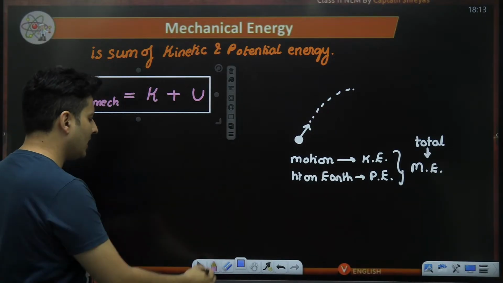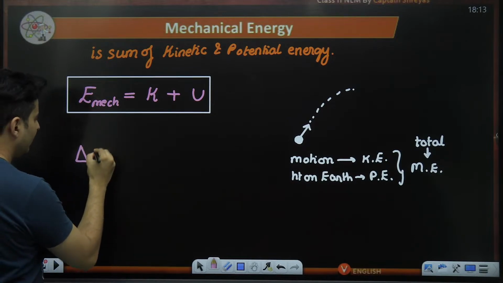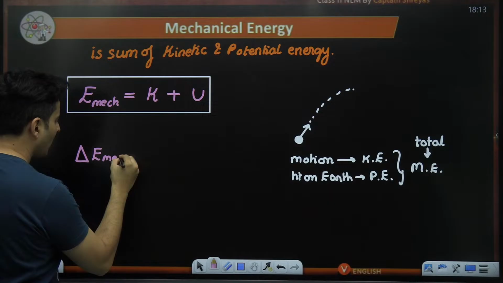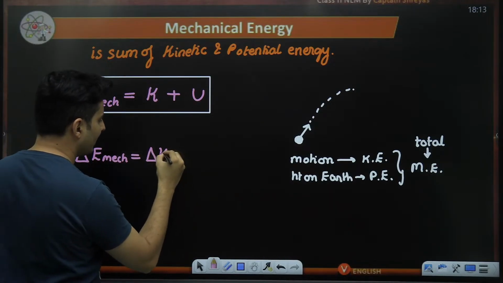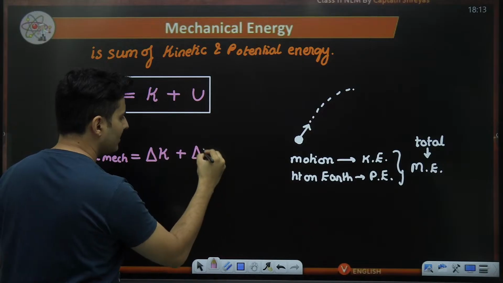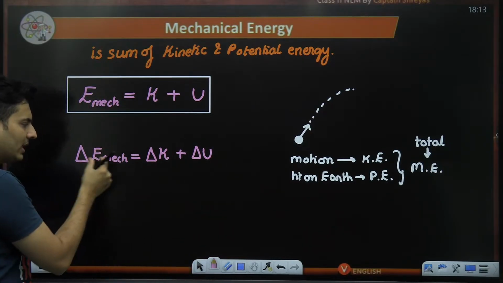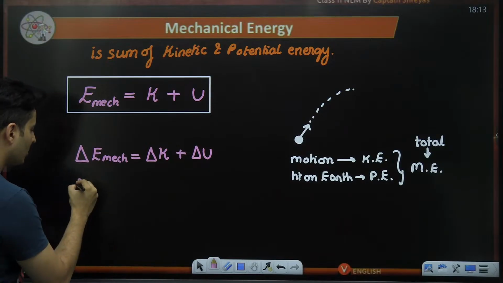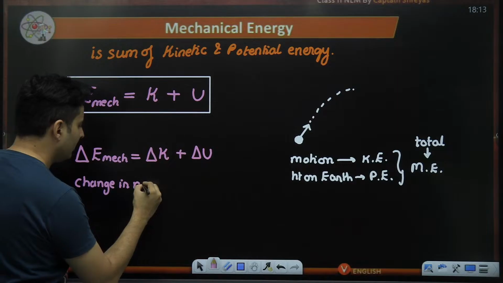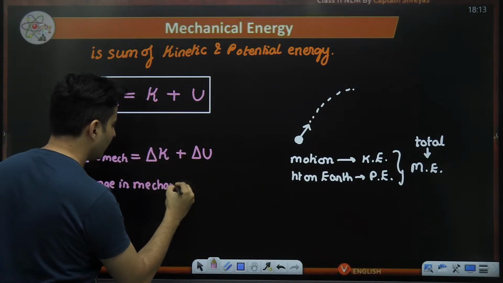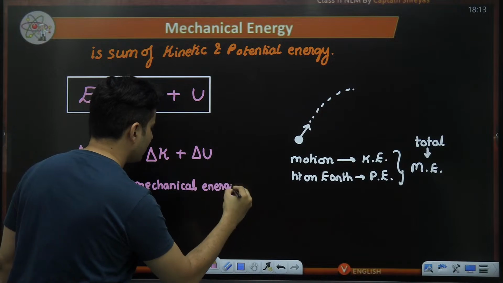This also means that if for some reason I have to find the difference in the mechanical energy, how much the mechanical energy has changed, I will figure out how much the kinetic energy has changed and how much the potential energy has changed. And if I add their changes, I will get the total change in the mechanical energy.